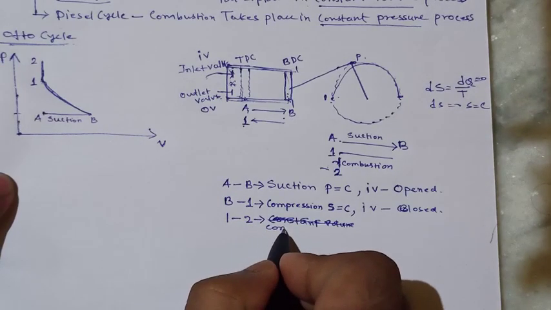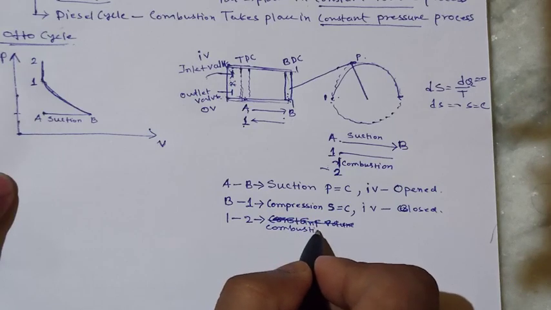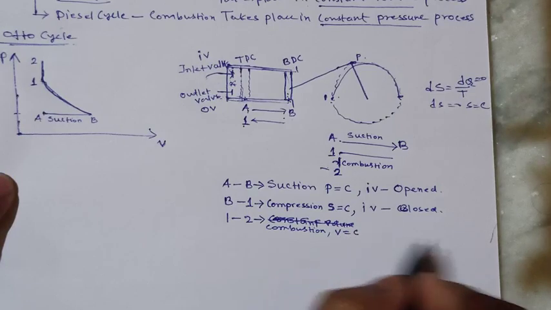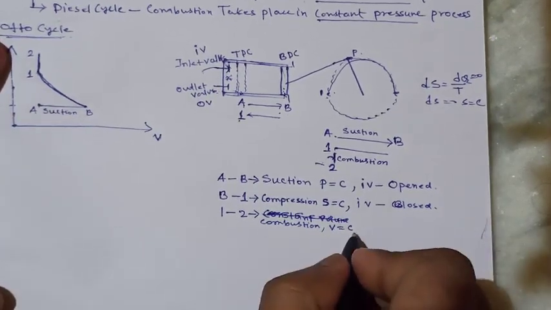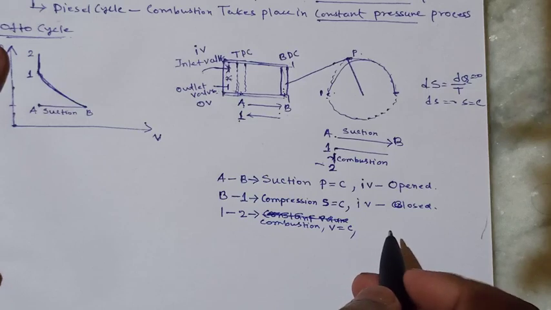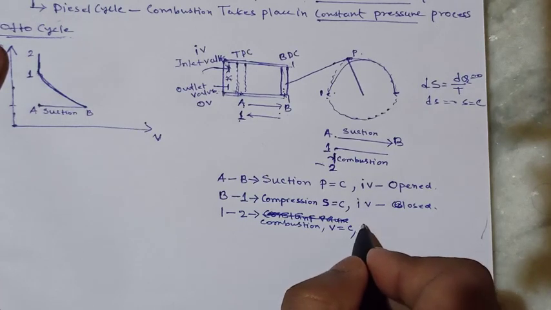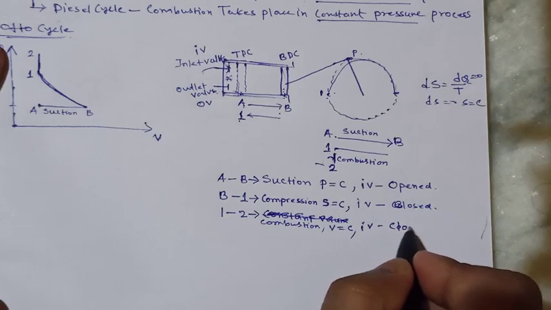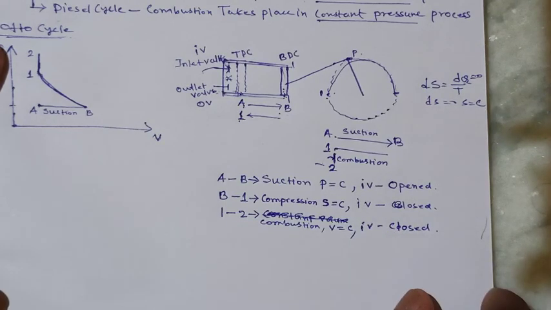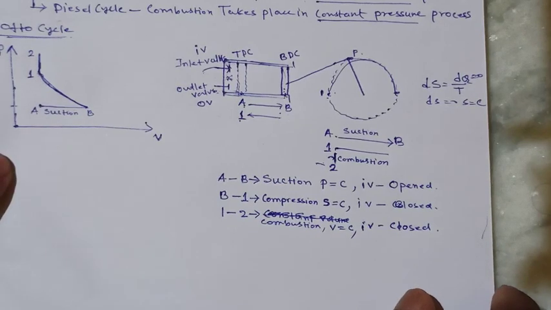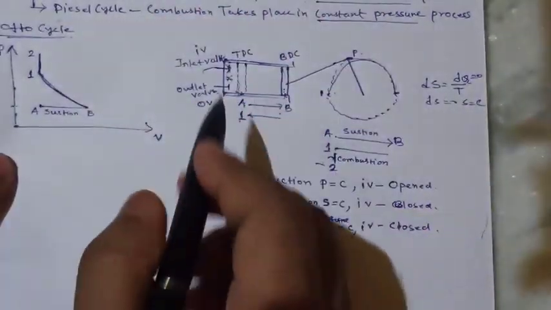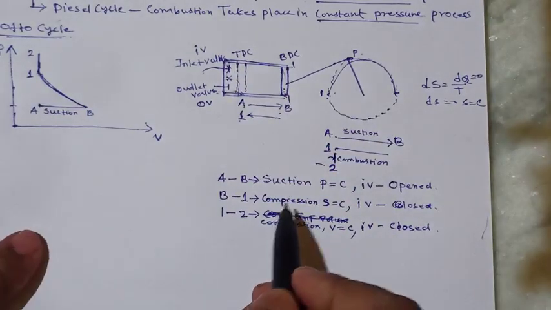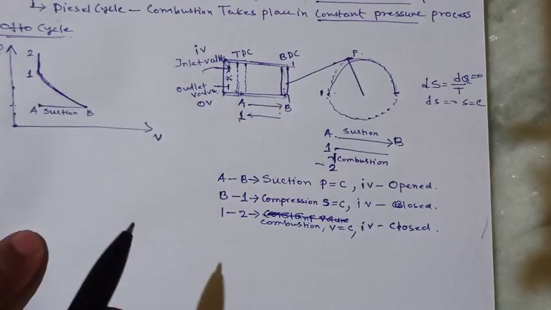This is the combustion process. Volume is constant, and in this case the inlet valve will be closed. Inlet valve is closed, because when all these valves are closed, at that time the combustion will take place and pressure will generate.